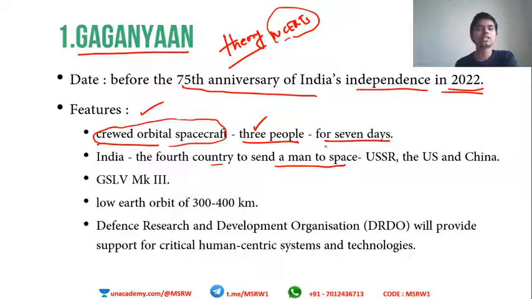So we know the history of human beings going to space. It was the Soviet Union, Russia, which sent the first man to space. Remember his name? His name is Yuri Gagarin.